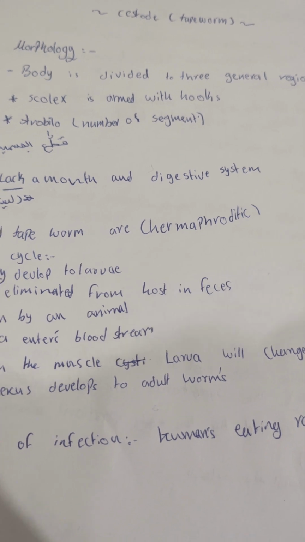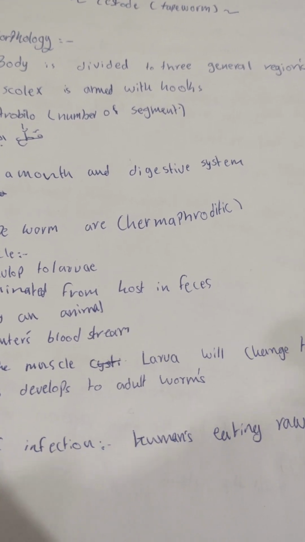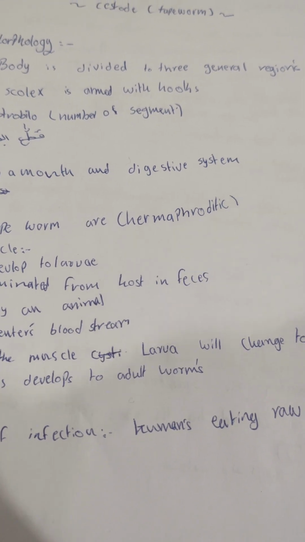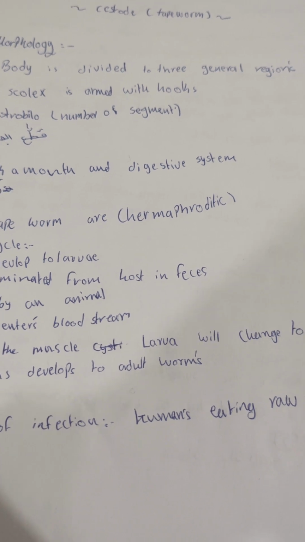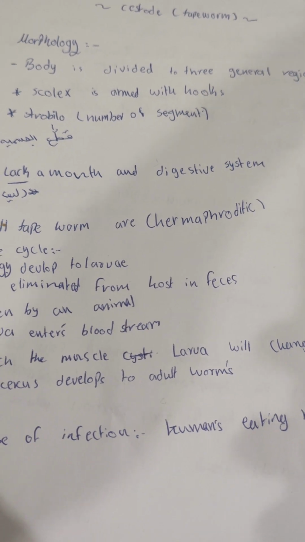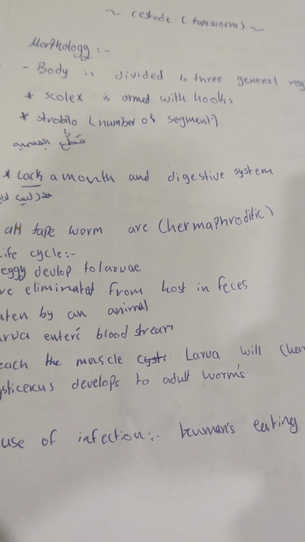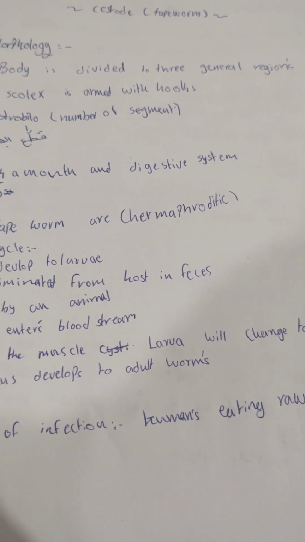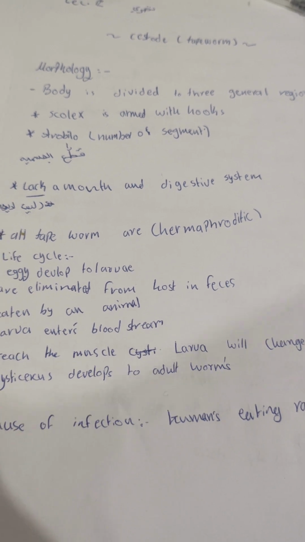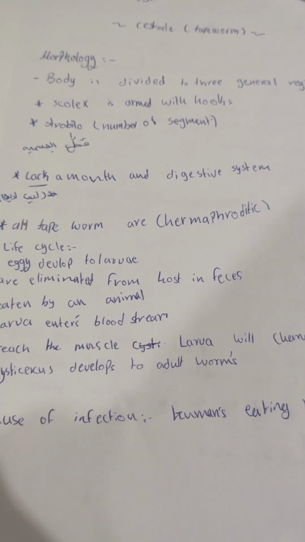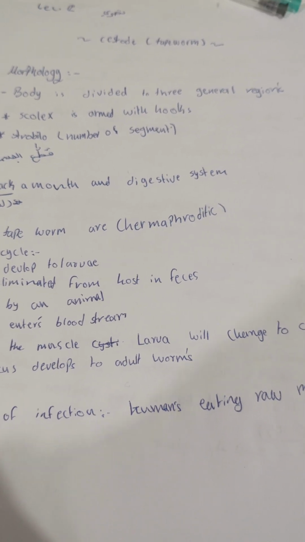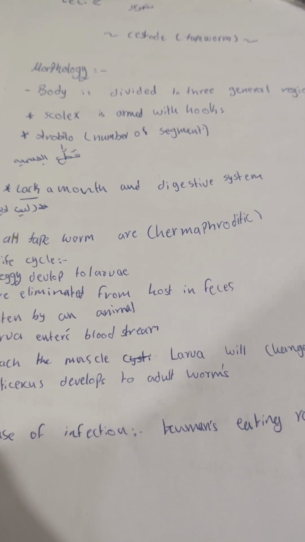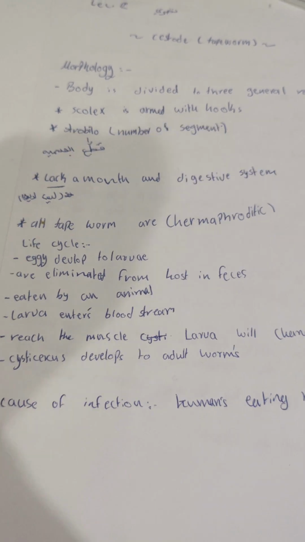But unisexual parasites have separate sexes. That's the difference between them. And of course, we know that external parasites live on the skin and internal parasites live in our body. That's important to know. I don't want to explain that in detail because you will study it in college, but I want to give brief information about cestodes in this first part video.